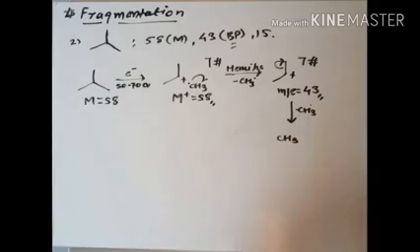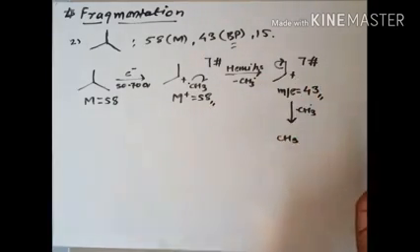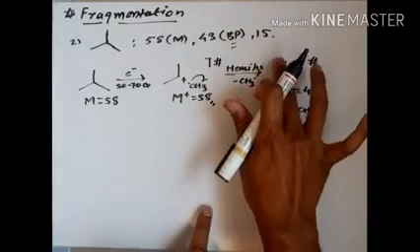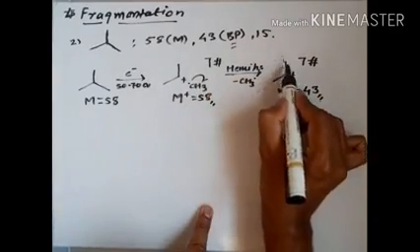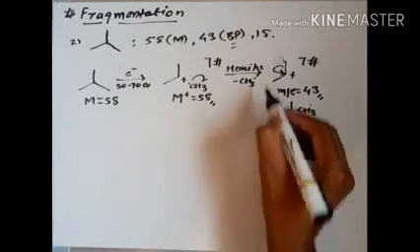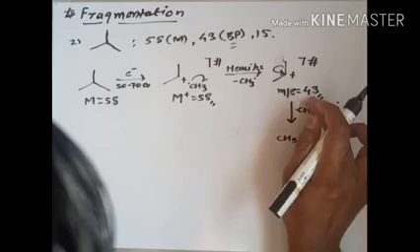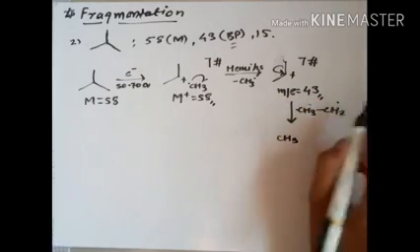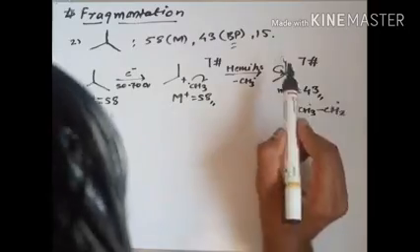Suppose we want 15. How to do it? The answer to this question is that here we want 15. So what we do is like this. This one will open over here, and they will eliminate such a molecule, that is CH3 CH2 radical, and what we get is CH2 positive. Just let me explain this.